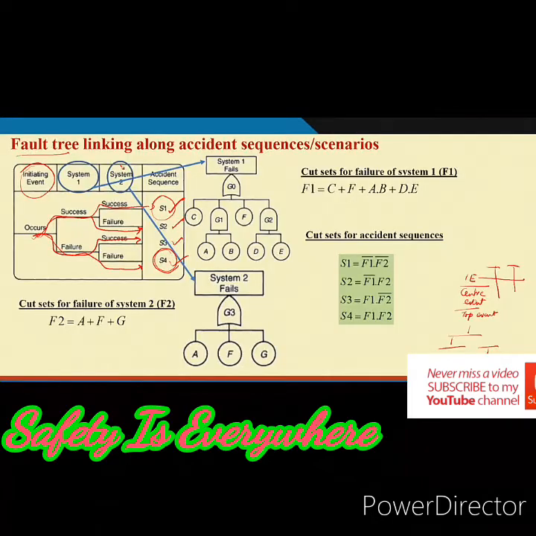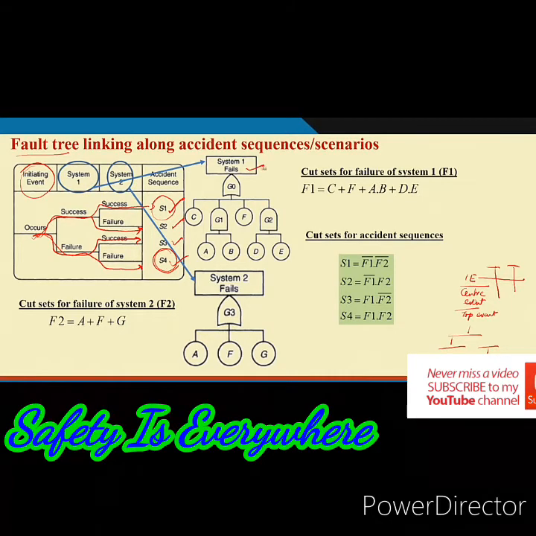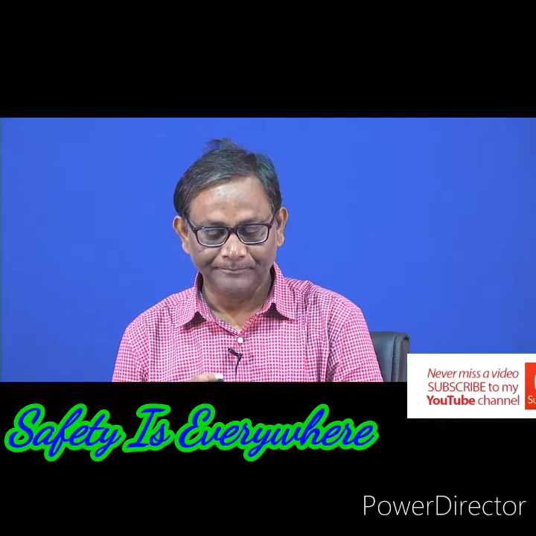So, as a result you can develop the fault tree for failure of system 1 as well as the fault tree for failure of system 2. So, we have given a hypothetical fault tree here because this is just for understanding purpose, it is not a real case, it is a demonstration of the concept.